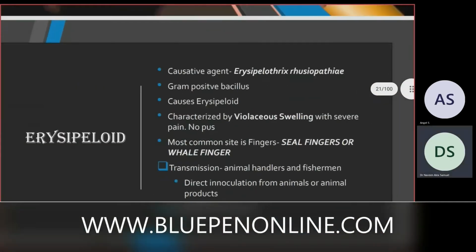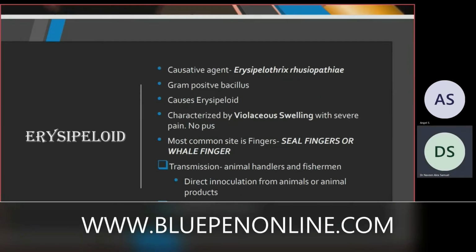Now next is erysipeloid. Actually, I saw a question on erysipeloid in the book, that's why I just wrote a small note. It's actually a very small topic. The causative agent is Erysipelothrix rhusiopathiae, a gram-positive bacillus that causes erysipeloid. It is characterized by violaceous swelling with severe pain. Violaceous because the swelling is violet in color, and there is severe tenderness.